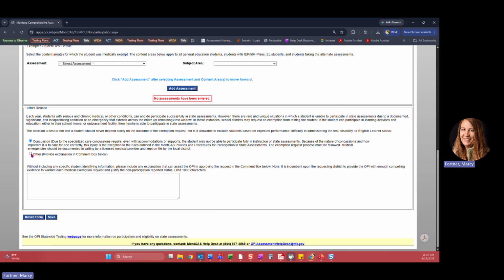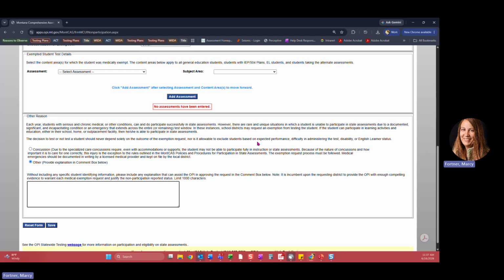The other option is simply other. SDCs can select this option for any other reason a student may not be able to participate in statewide assessments. An example of this might be that a student's parent passed away during the testing window, or the student's under a court order not to be on school grounds. While each of these reasons is unique, not all of them will be approved as participation exemptions. However, again, adding as much information about the reason in the explanation box is going to assist the OPI in making a reasonable decision about approving that request.